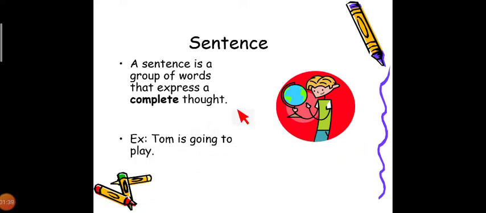This group of words conveys a complete meaningful information. We got a clear idea about what the subject is doing. So that is a sentence.